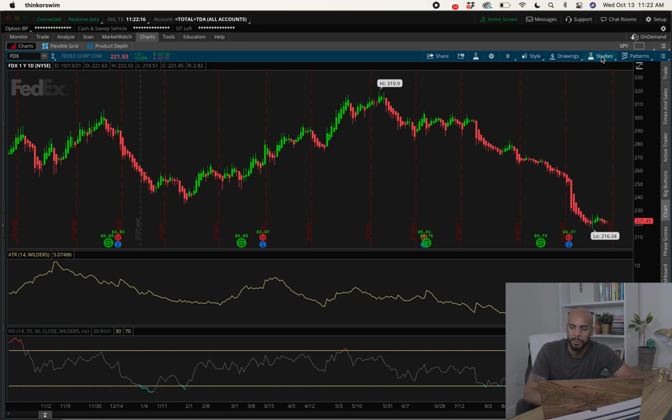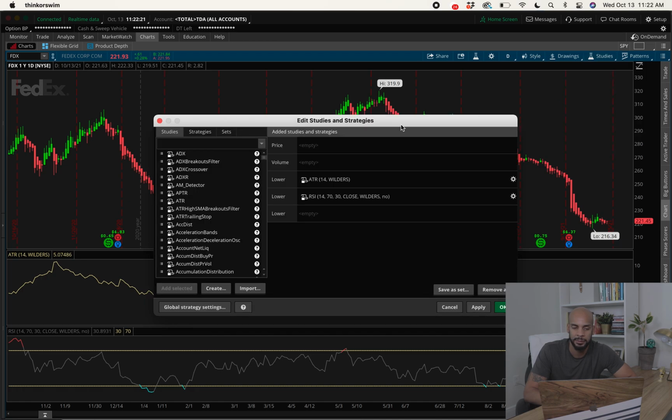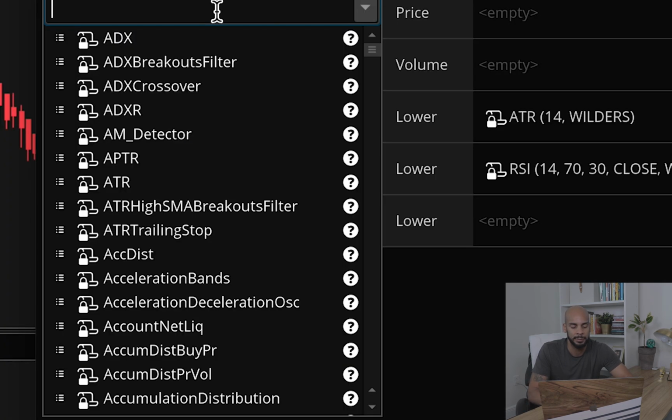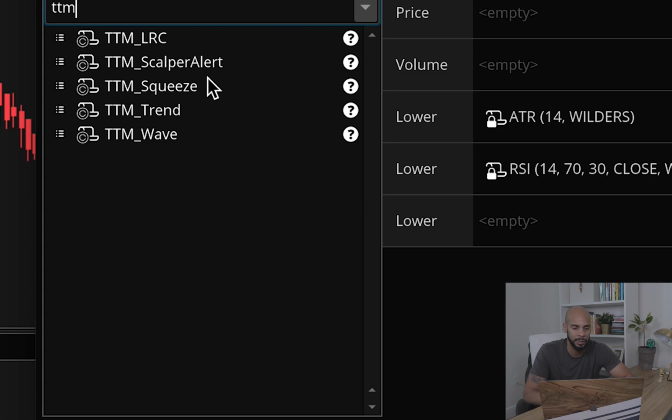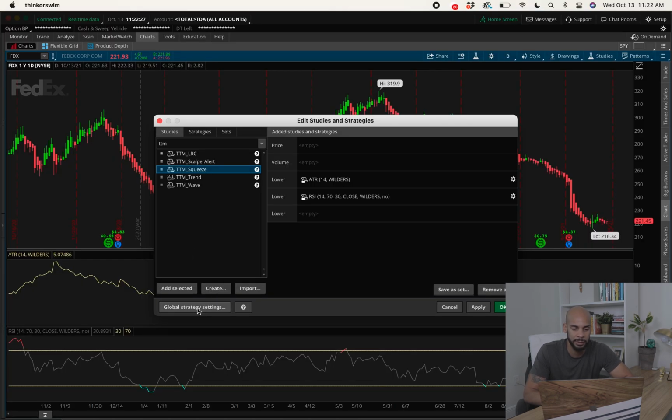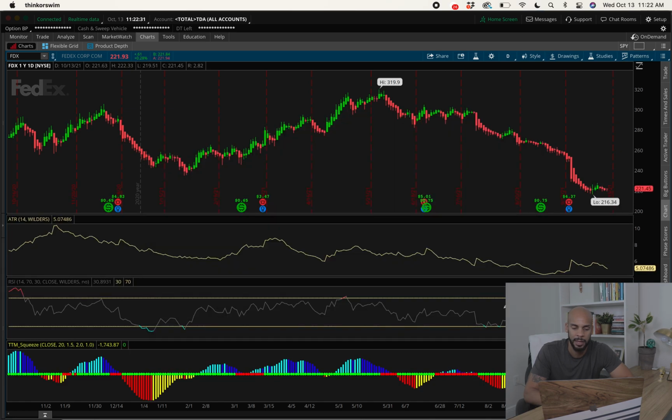Next one that we want to use, and this is my favorite one. Again, click on Studies, Edit Studies, type in TTM, and you're going to click the Squeeze one, TTM Squeeze. Click Add Select, Apply, click OK. And now you have your TTM Squeeze.